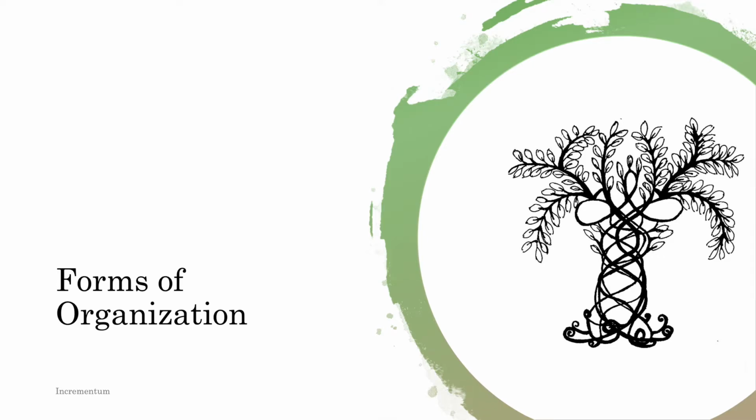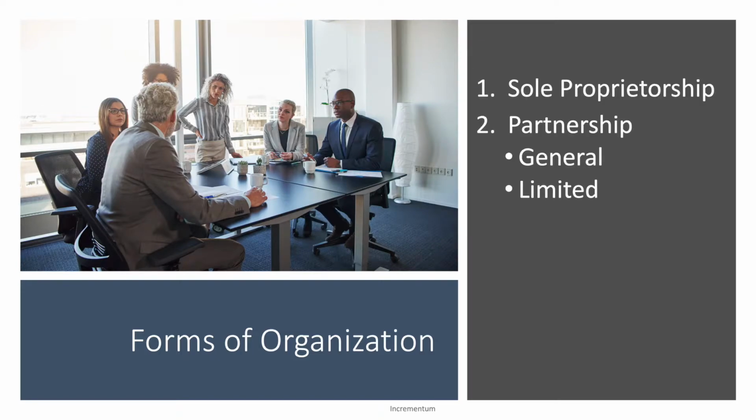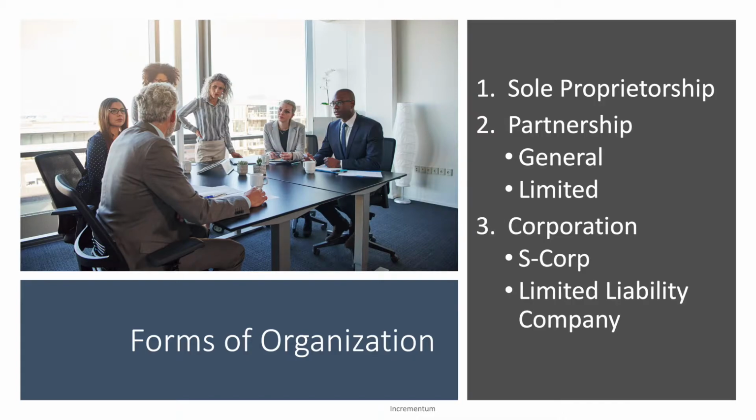In this lesson, we're going to talk about the different forms of organization that a firm can take. So firms can be organized in terms of a sole proprietorship, a partnership, and that can be a general partnership or a limited liability partnership, or finally a corporation. And a corporation can also be an S corporation, or it could be a limited liability company.